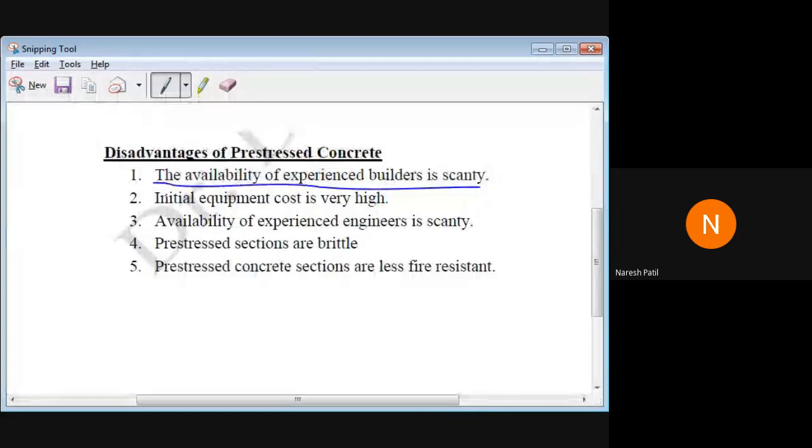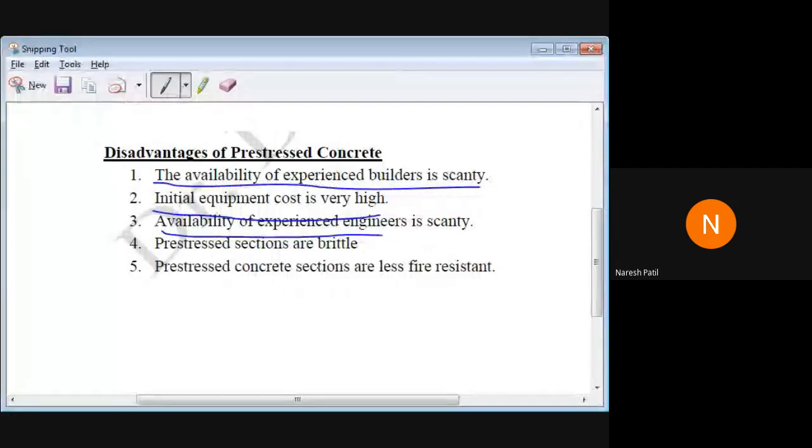Then we have that the initial equipment cost is very high. As I told you, we require jacks, and we require erecting equipment like cranes, everything. If you don't have these machines or equipment, it will again be problematic. So you have to acquire the equipment, and the initial cost of the machines will be very high. That is one disadvantage. Then again the availability of experienced engineers is scant.